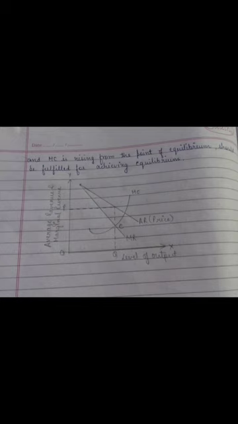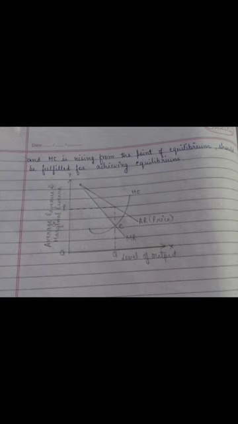Now you can see the two tangent lines between A1 and A. Now this is the point where the producer has received maximum profit. Later on at another point, you can see again TC is cutting TR from below. Not that you can say maximum profit, rather it is the point of equilibrium.